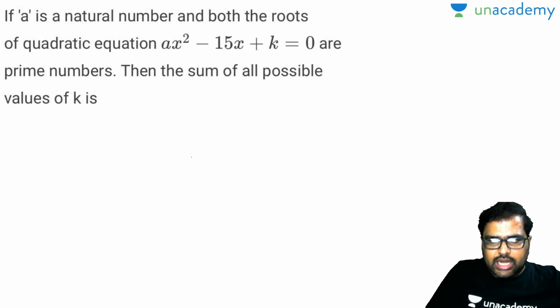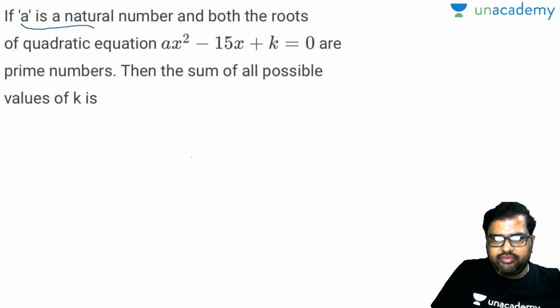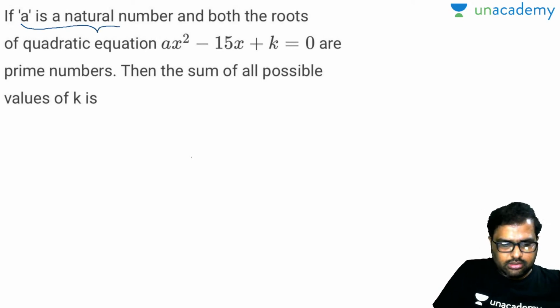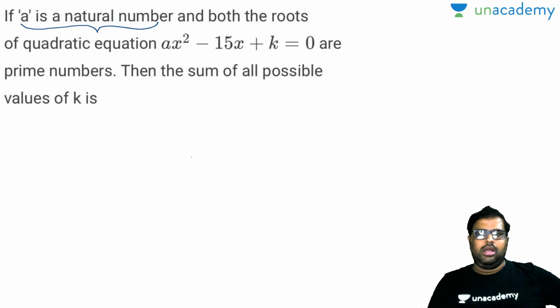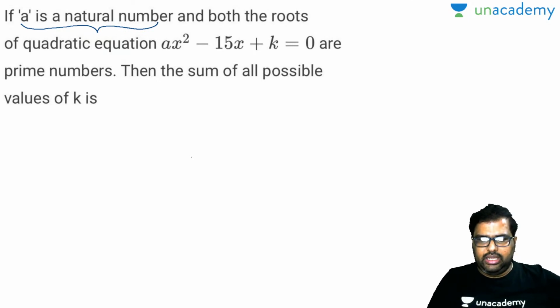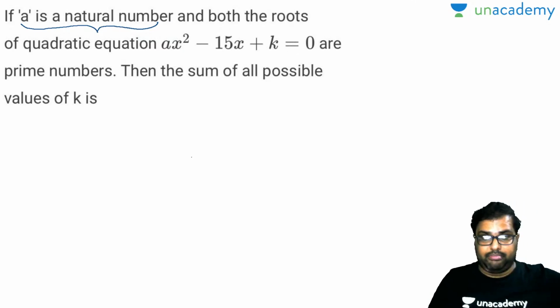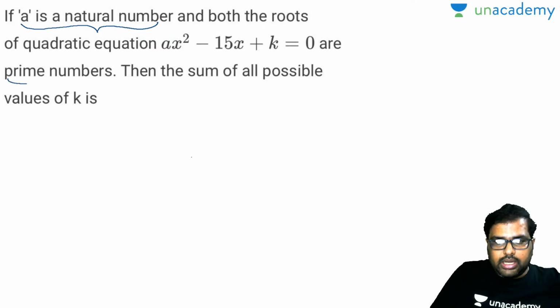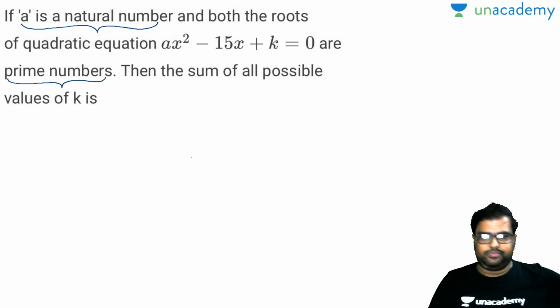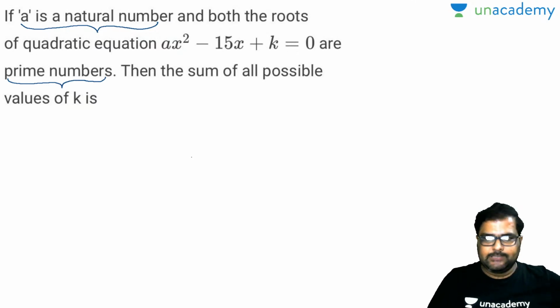If a is a natural number and both the roots of the quadratic equation ax square minus 15x plus k is equal to 0 are prime numbers. So both the roots are prime numbers. The sum of all possible values of k is nothing but equal to. Done. So I'll take down like this. This is the equation here.